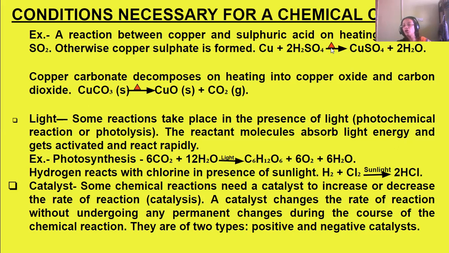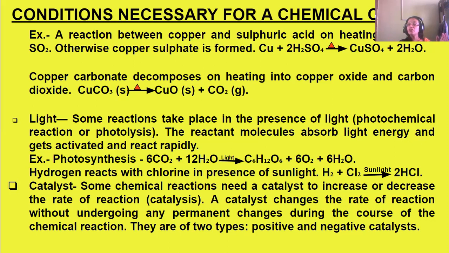See, this is the symbol of heat. That triangle above the arrow is the symbol of heat which is being supplied to the reactants. Copper and sulfuric acid combine to form copper sulfate and water. So copper and sulfuric acid come in contact in the presence of heat, breaking the bond of sulfuric acid, that is hydrogen and sulfate, and copper combines with sulfate.